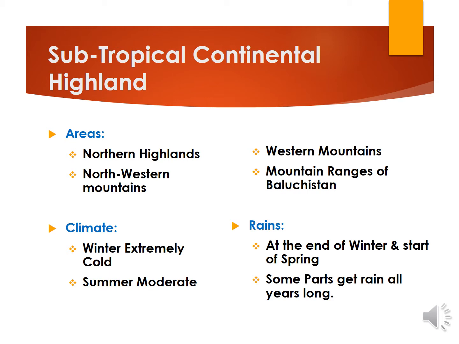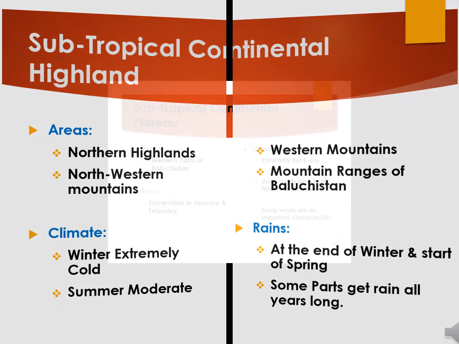Climate of this region is that the winter remains extremely cold and summers are moderate. This region receives rainfall at the end of winter and at the start of spring. Some parts of this region, for example Murree, get rainfall all year long.